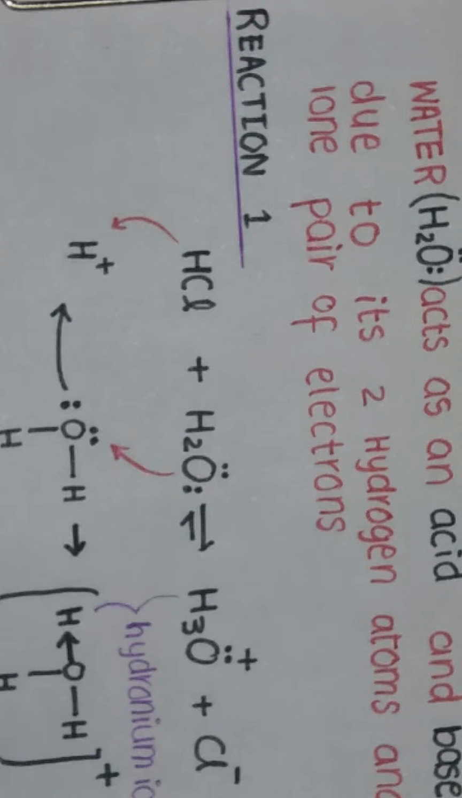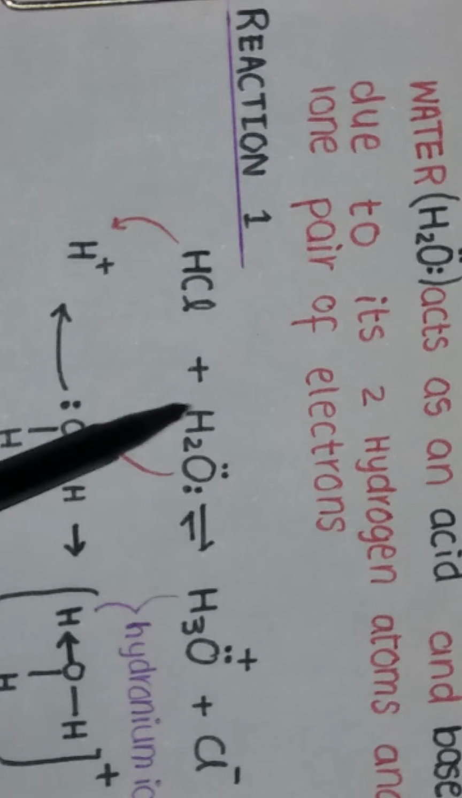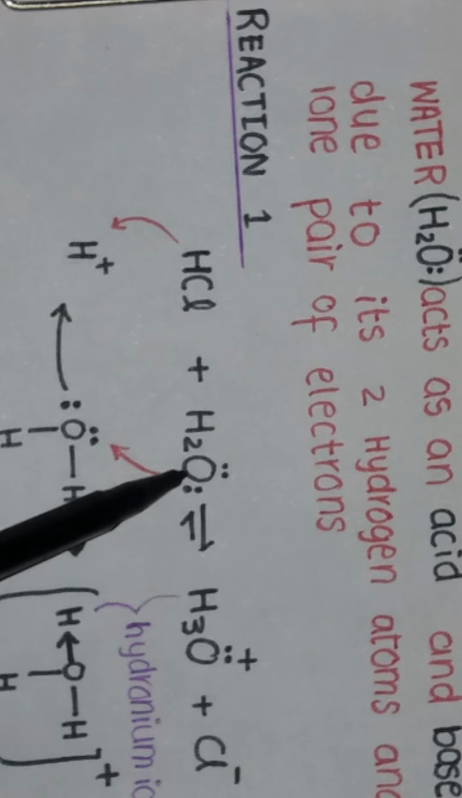So after making a coordinate covalent bond with the proton, the structure becomes like this. This structure has one positive charge. This charge appears on the whole hydronium ion because a positively charged particle is being added to a neutral molecule of water. In reaction number 1, water is acting as a Lowry-Bronsted base.